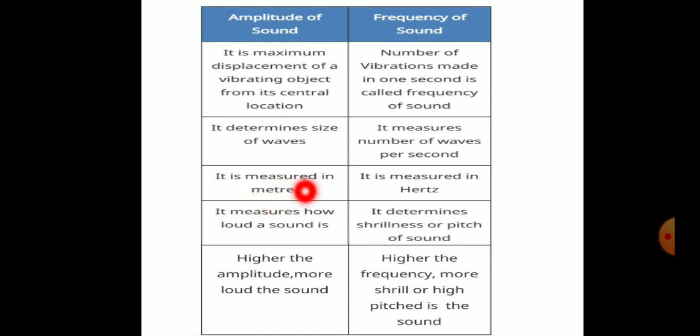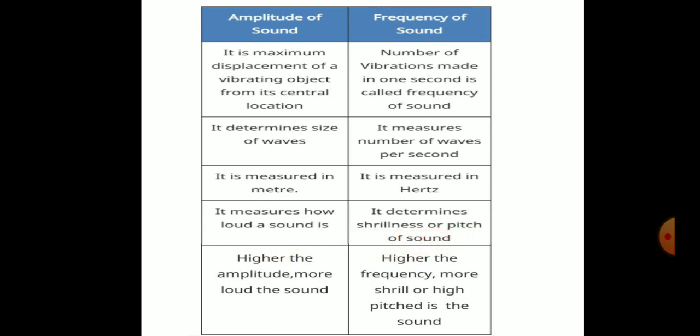And frequency is measured in the unit hertz. Amplitude determines the loudness of sound, whereas frequency determines the shrillness or pitch of sound.